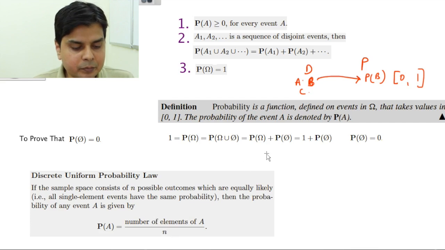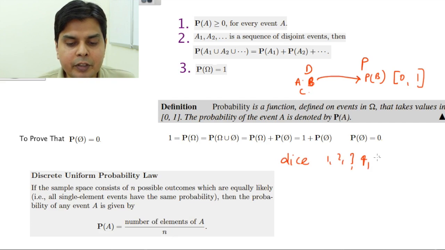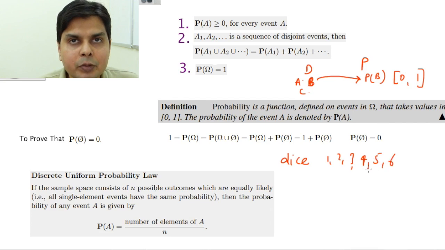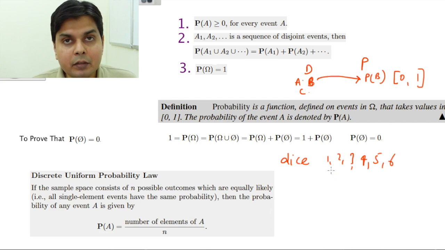It's very simple, because suppose your dice is rolled and you have got 1, 2, 3, 4, 5, 6. These are the 6 outcomes. Suppose all these outcomes are equally likely. Then I ask you what will be the probability that an even number is obtained.